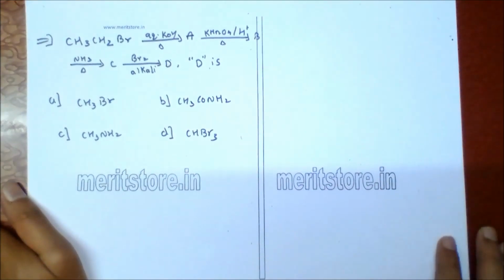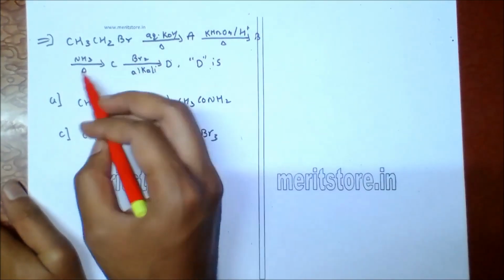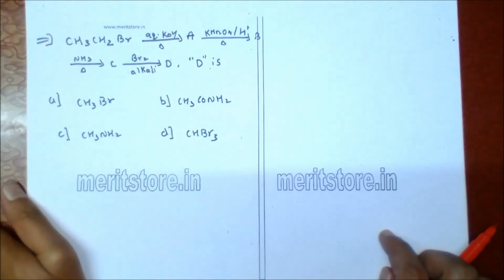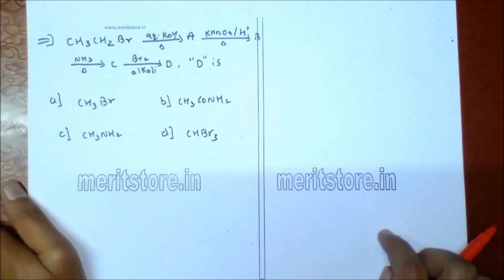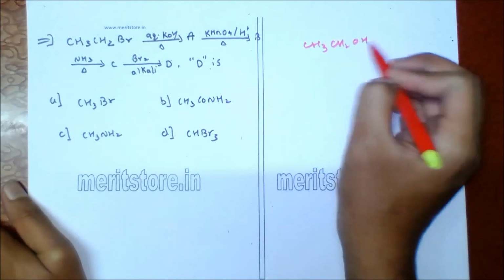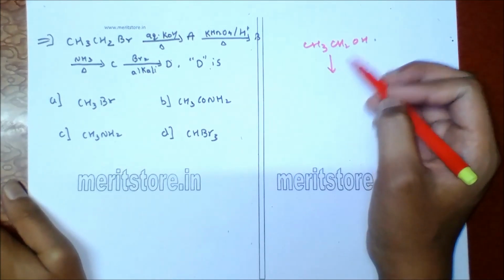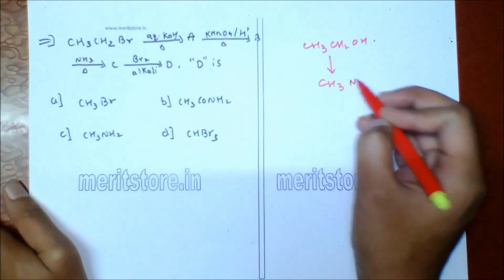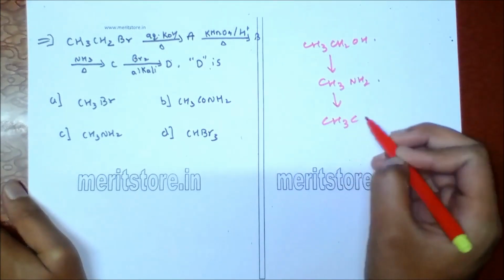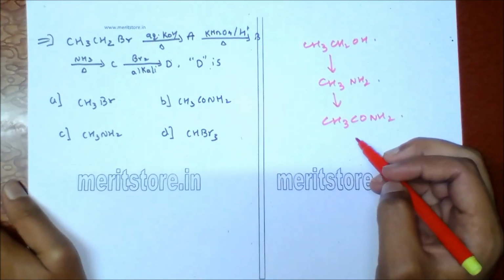CH3CH2Br in presence of aqueous KOH gives A, which on further reaction gives B, and with ammonia and heating gives C, and with bromine and alkali gives D. So we have to find out what is D. When ethyl bromide in aqueous KOH alkaline medium on heating gives ethyl alcohol, which on treating with KMnO4 and H plus ion will give the product, which on reaction with bromine in presence of alkali gives CH3CONH2, which is C, and on reaction with ammonia